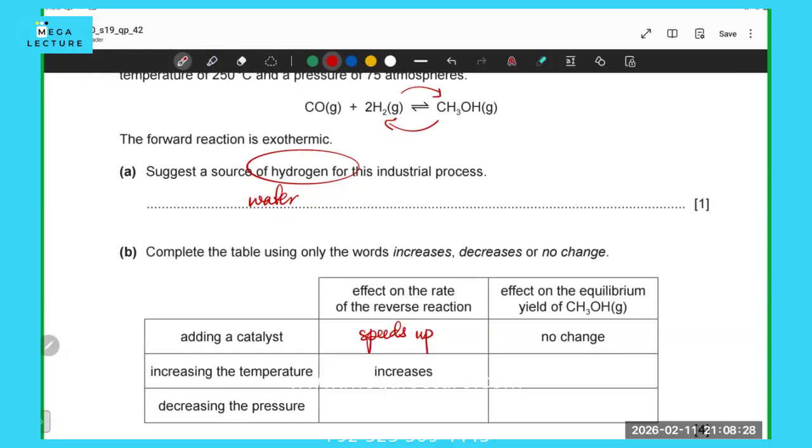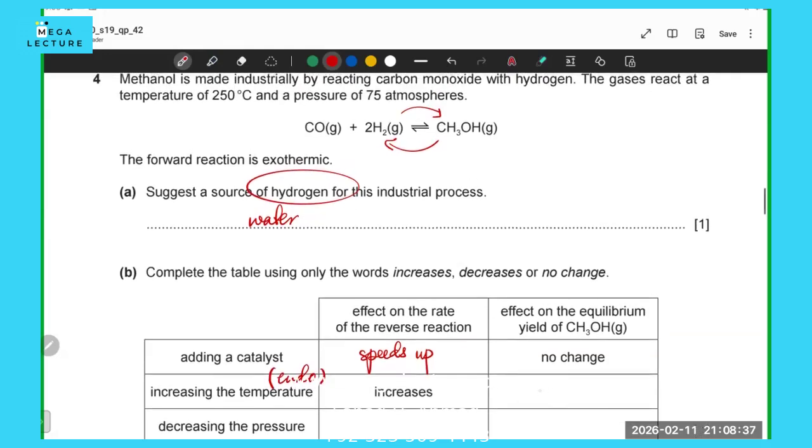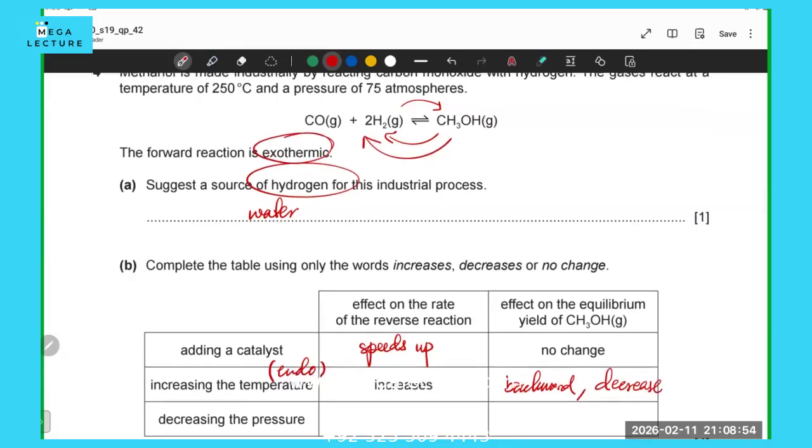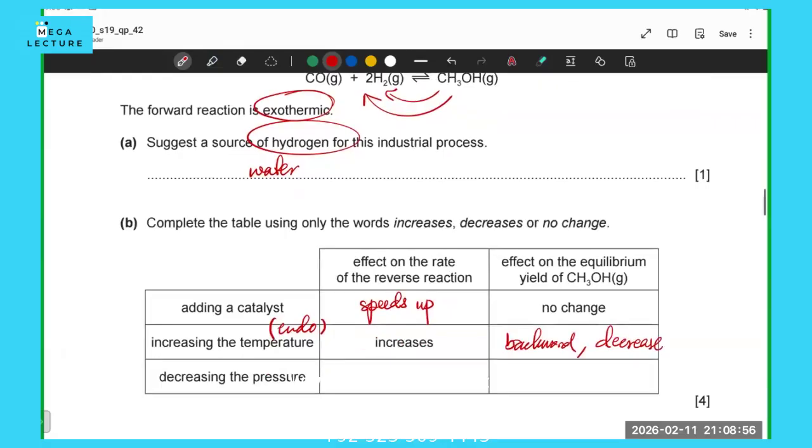Increasing the temperature always favors the endothermic reaction. That's a rule that whenever you increase temperature, the reaction that needs energy is the one that speeds up, which in this case is the backward reaction. So you're going to get less, or decreases, the amount of methanol. There's going to be more backward reaction because the forward is exothermic. So that means the backward must be endothermic.